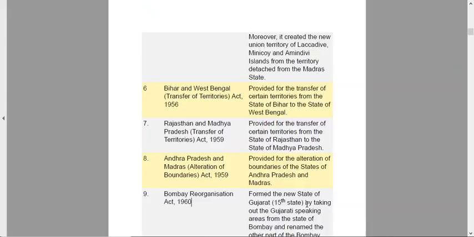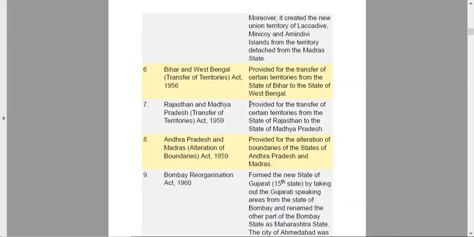Bihar, West Bengal Act provided for the transfer of certain territories from the state of Bihar to the state of West Bengal. That is, from Bihar, certain areas were given to West Bengal. The Rajasthan and Madhya Pradesh Act provided for the transfer of certain territories from Rajasthan to Madhya Pradesh. The Andhra Pradesh and Madras Act, that is, here we have altering the boundaries, provided for the alteration of boundaries of the state of Andhra Pradesh and Madras.